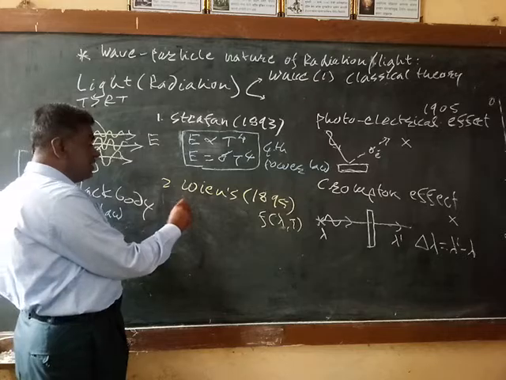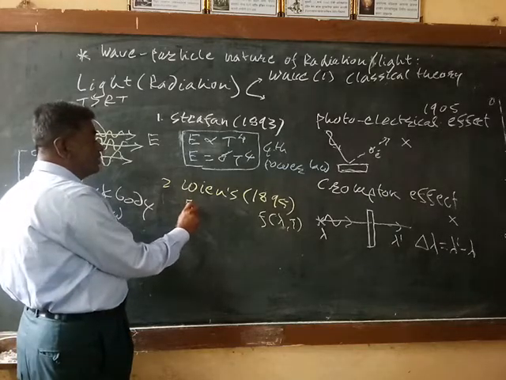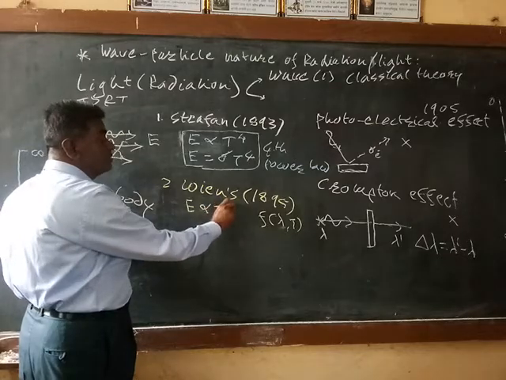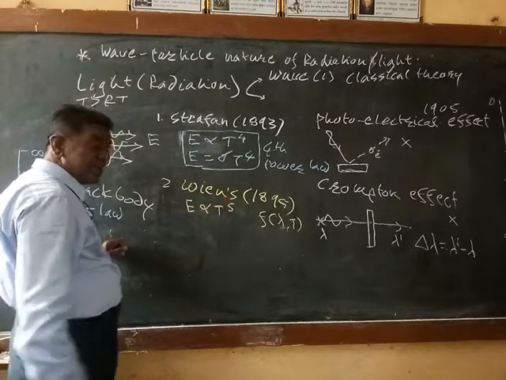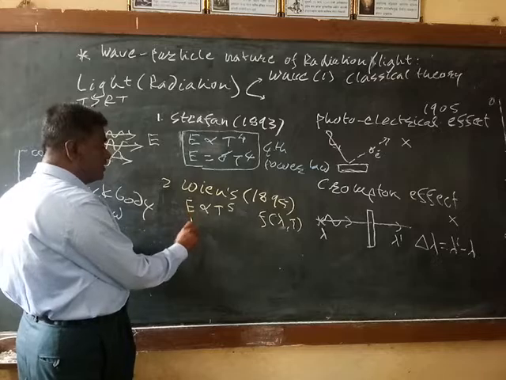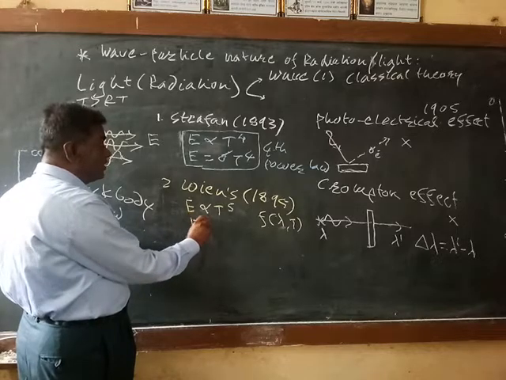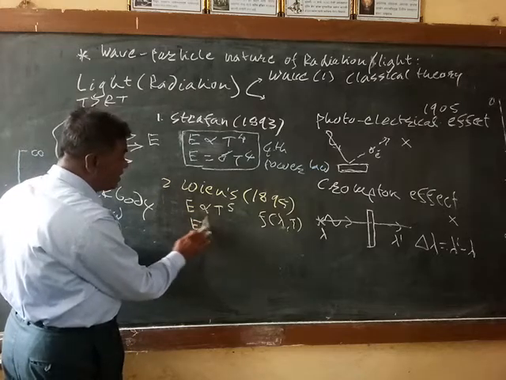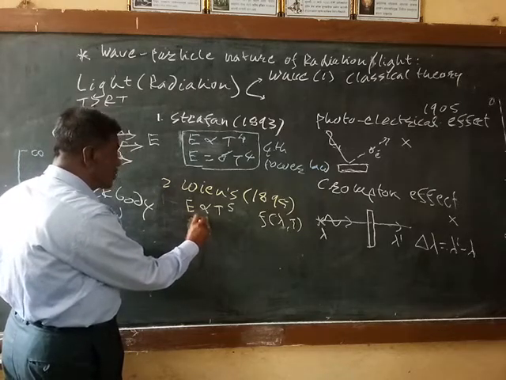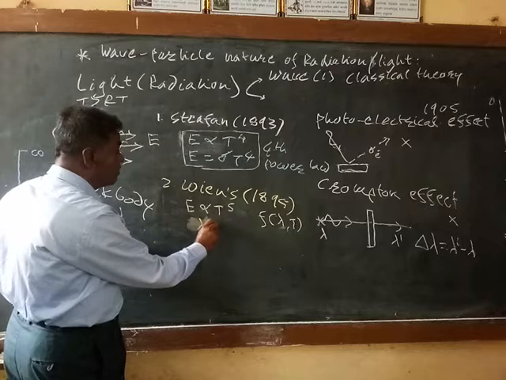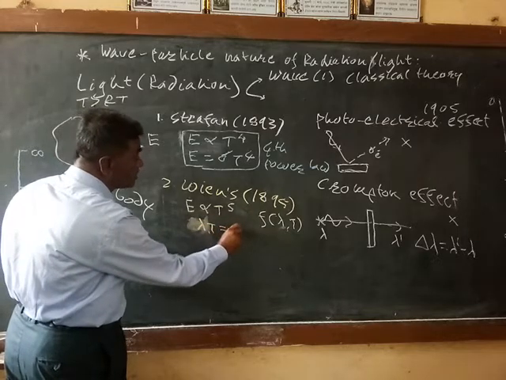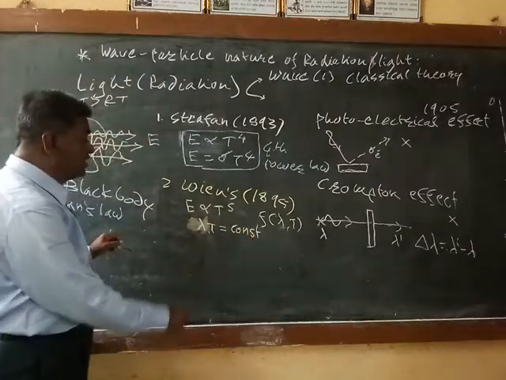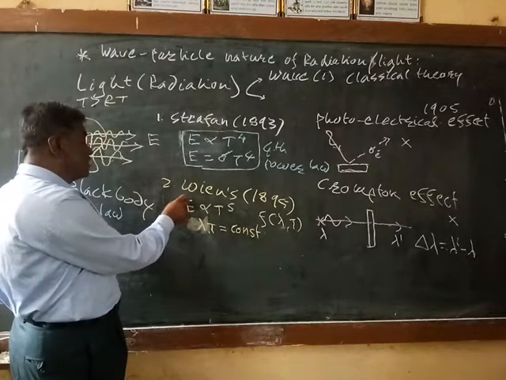He found that the emission power of the black body is directly proportional to the fifth power of the temperature. He also showed that the product of the wavelength and the temperature is equal to a constant.